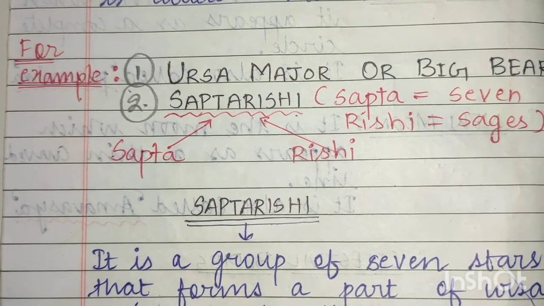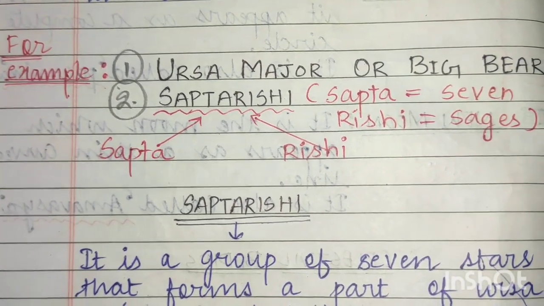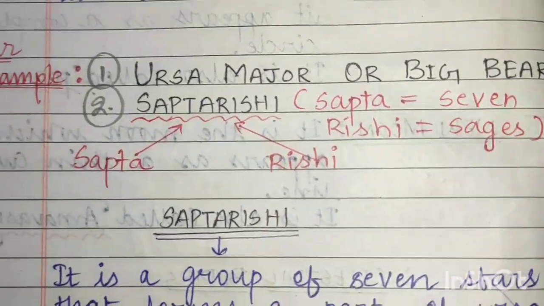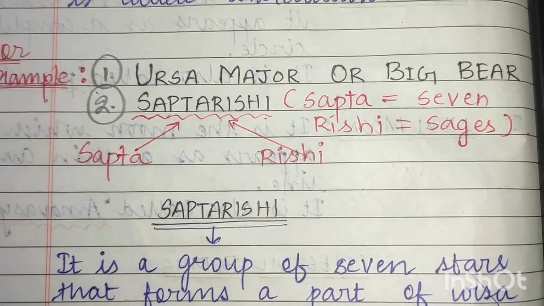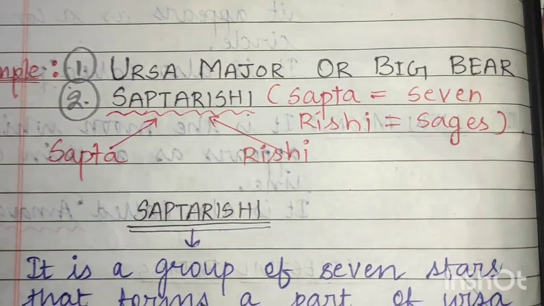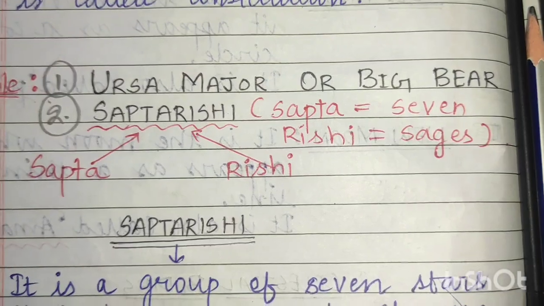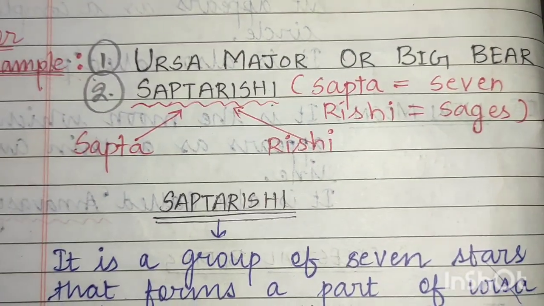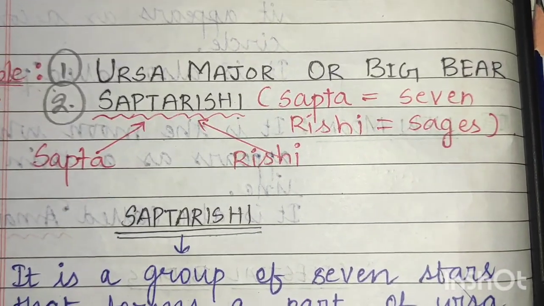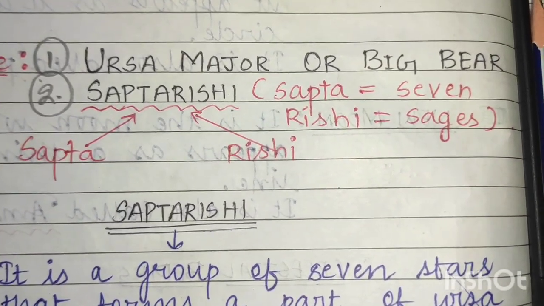Now as you have understood what constellation means, here are a few examples. We can say two examples of constellations. The first one is Ursa Major or Big Bear, and the second one is Saptarishi. These are the two constellations which are formed in the night sky through stars. The first one is Ursa Major, its other name is Big Bear. And the next one we have is Saptarishi.